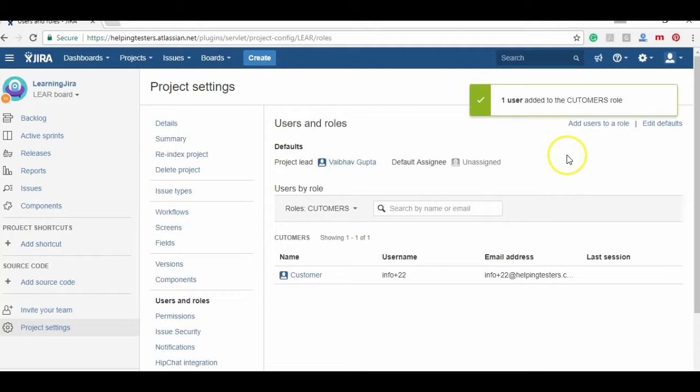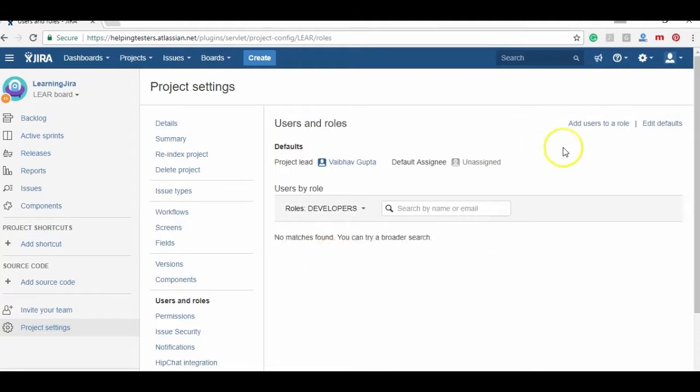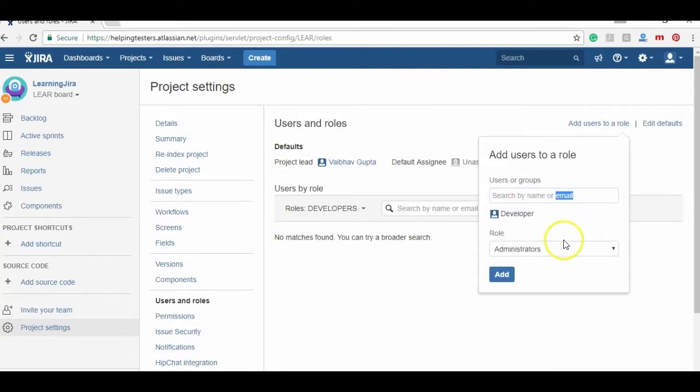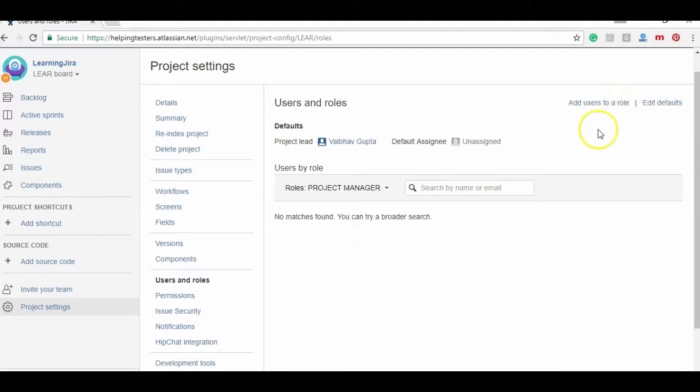So this person is added under the customers. Let us go to developers. Developer, I have added developer, given the role of developer. So added customer, developer, project manager.